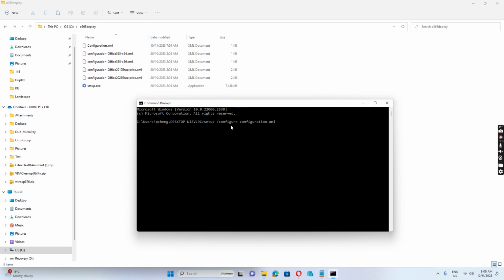After we run this command to install Office, like Office 365 or Visio Project, we can log off and then tell the user to log in. When the user logs into the computer, he will need to sign in to get the application activated, because we have already assigned the license to him to use the application.